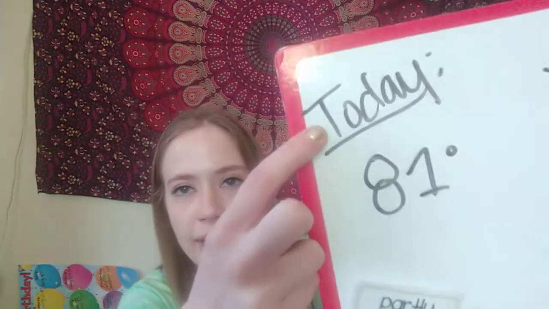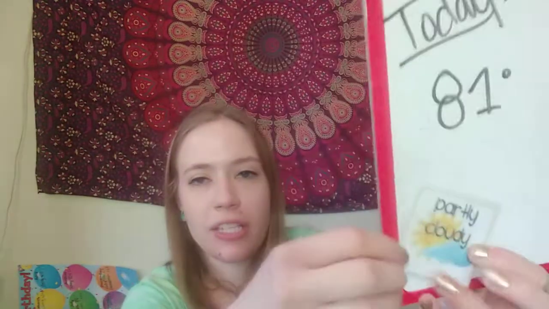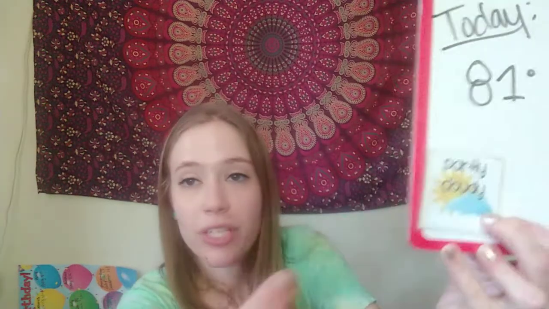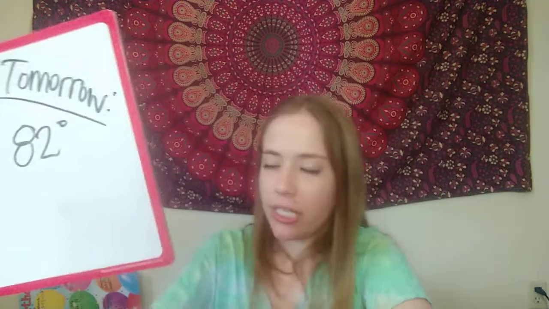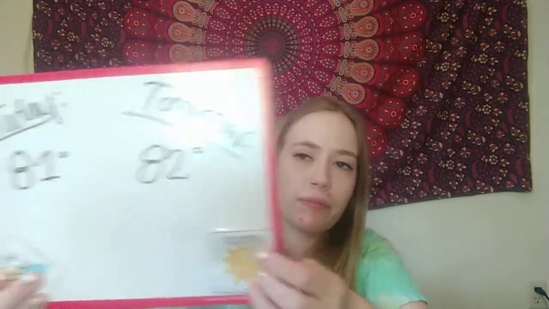So here we go. Today, a high of 81 degrees and partly cloudy or mostly sunny. Tomorrow, a high of 82 degrees and sunny. So, we've got some pretty beautiful weather coming our way.